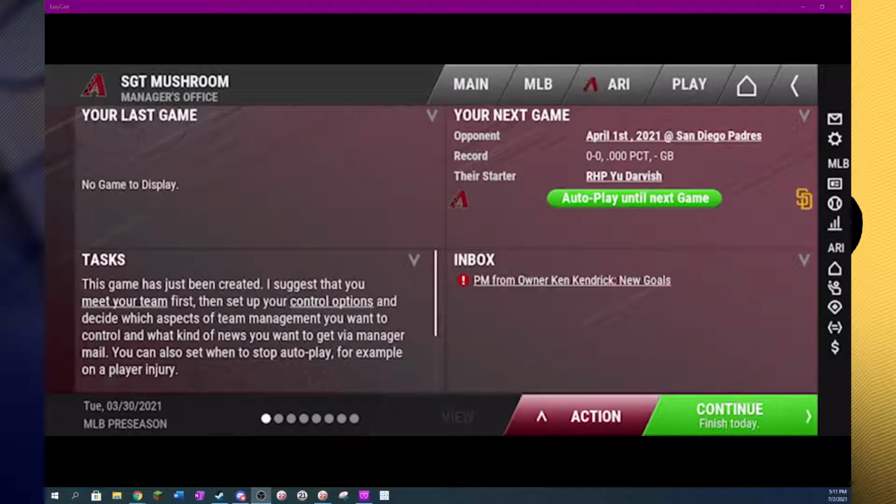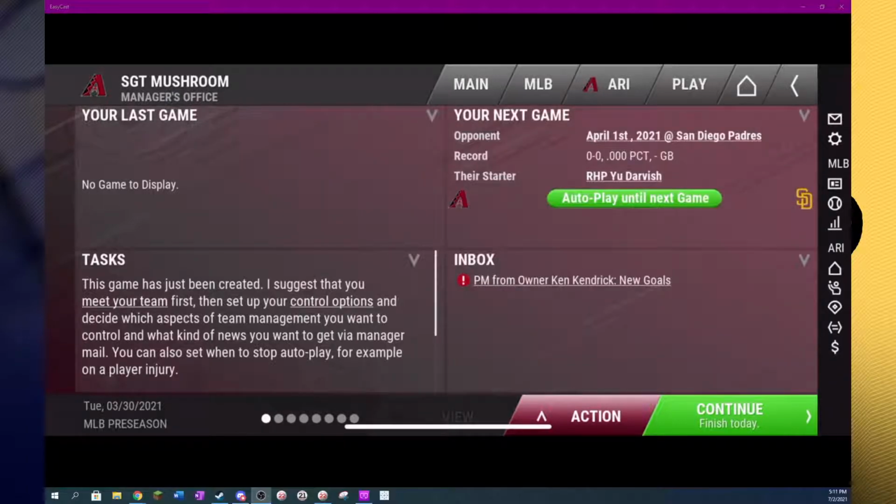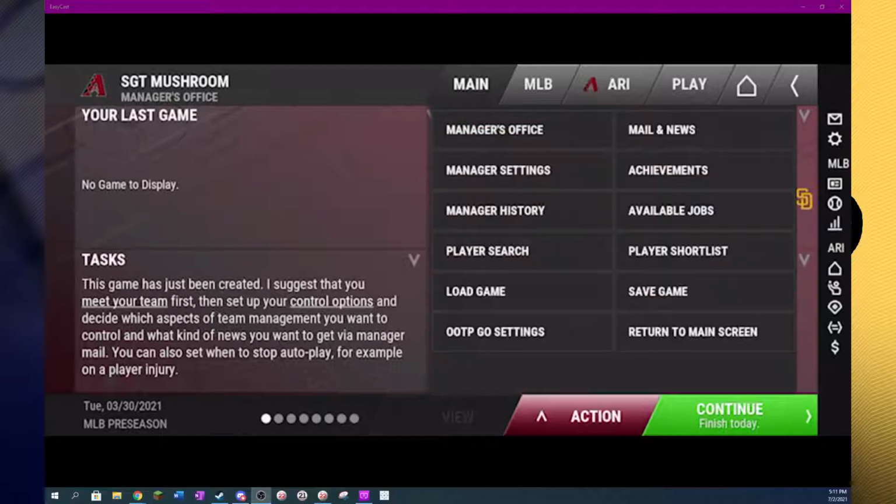So the first thing we're going to do is visit our manager's office, which you just go to by clicking the main screen and then manager's office. This is the screen that you'll see when your game loads up. It'll give you information on your last game, tasks that you might want to do, what your next game is going to be, and also access to your inbox and your most recent messages.